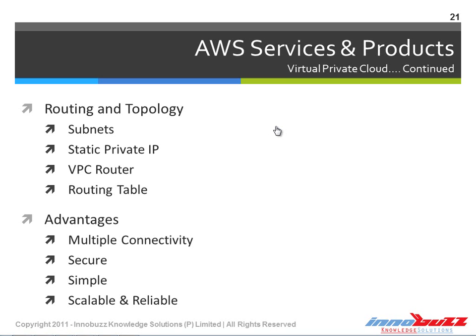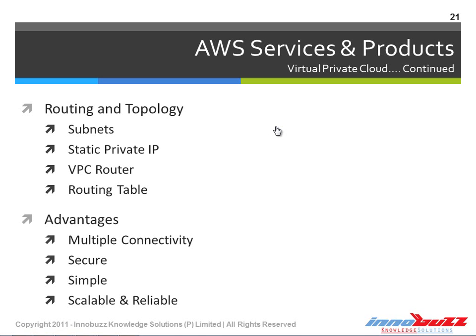It uses the routing table. It is a table where the user can create routing rules to specify which subnets are routed and how the communication is transferred from one subnet to another. The advantage of virtual private cloud is that it allows multiple connectivity options where the end user can communicate with the resources available inside the virtual private cloud based on the type of VPC that we create, and the connectivity between the resources available in the virtual private cloud.